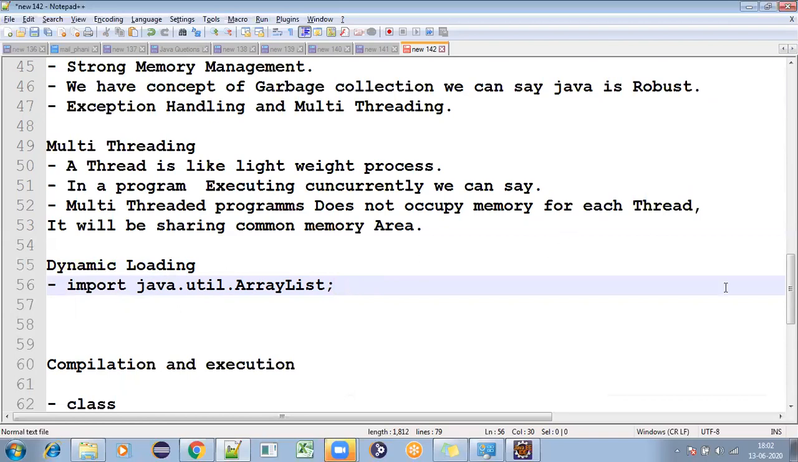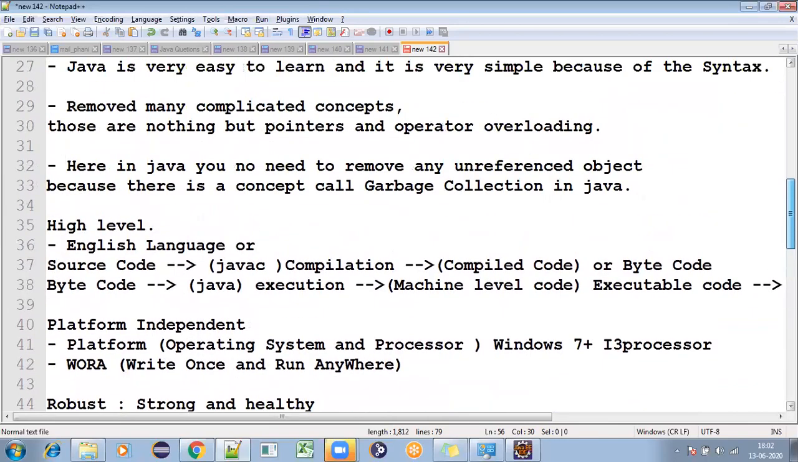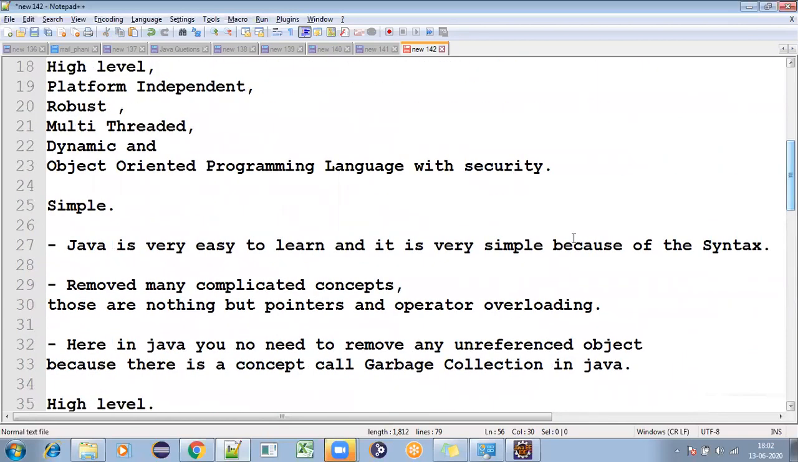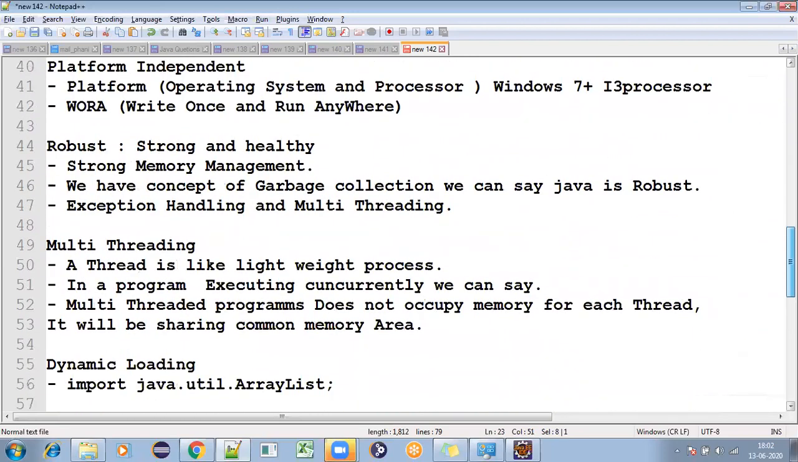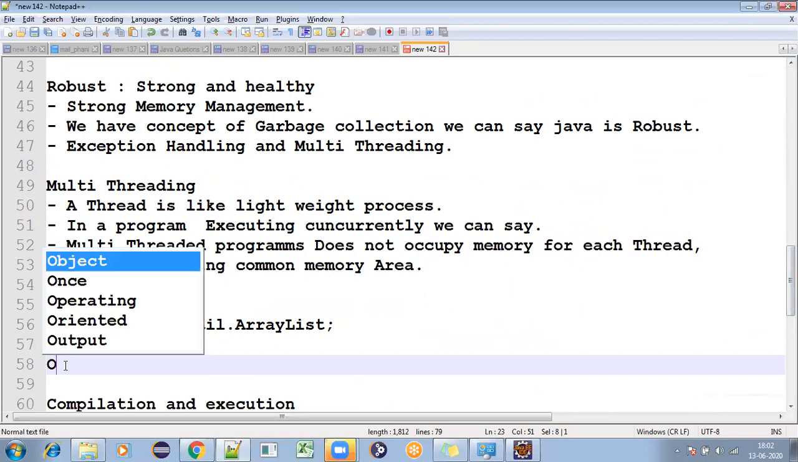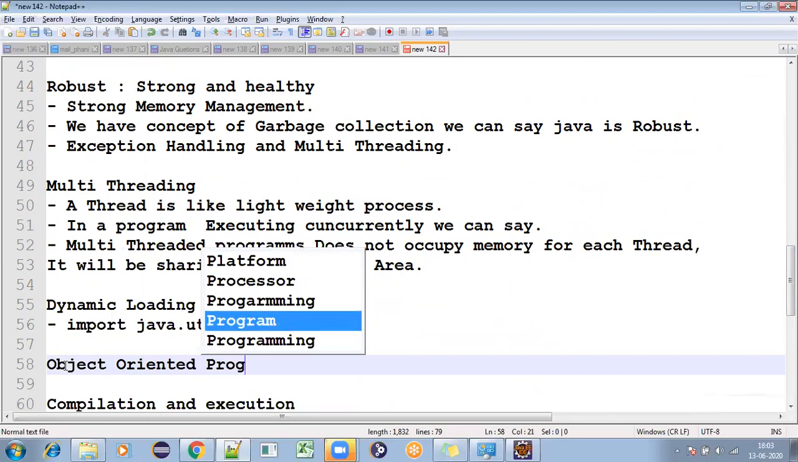Okay, so the final thing here, the last one, is that Java is an object oriented programming language with security, right? So again, that is security. Now I'll go to the concept of object oriented programming language.